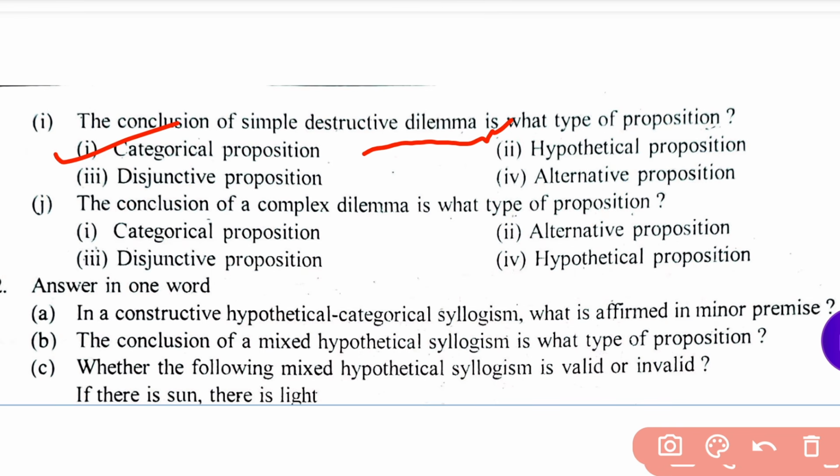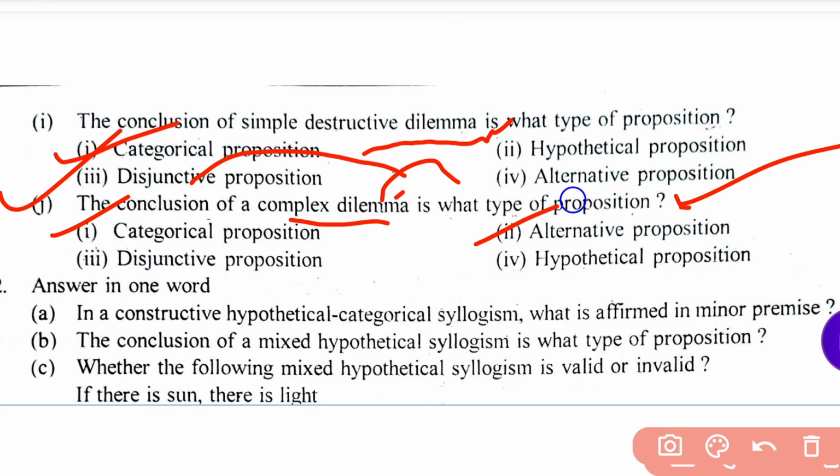Next question. The conclusion of a complex dilemma is what type of a proposition? Options: categorical proposition, alternative proposition, disjunctive proposition, hypothetical proposition. Four options are here.